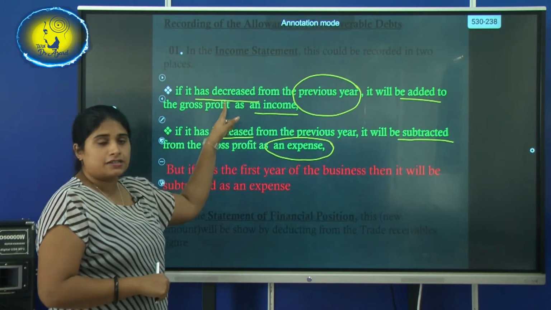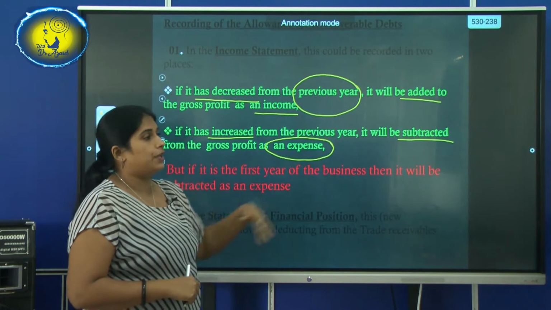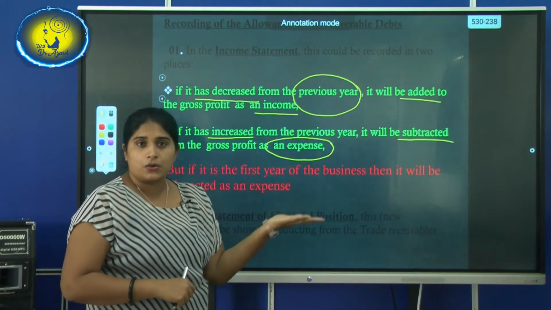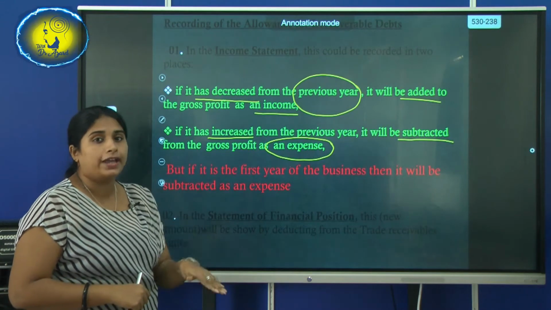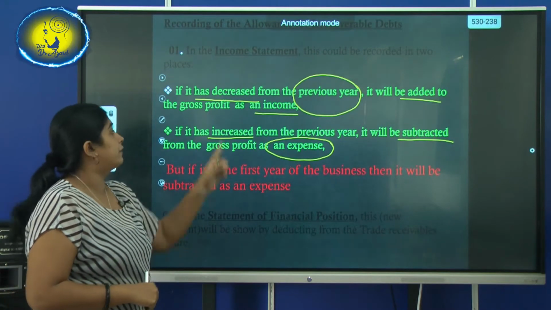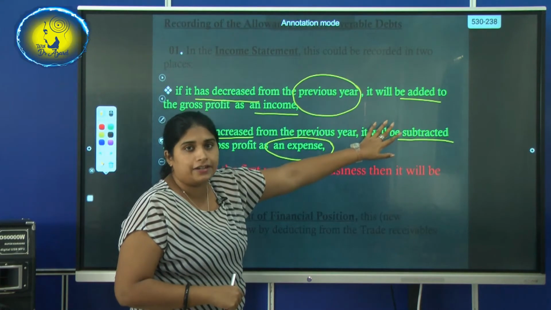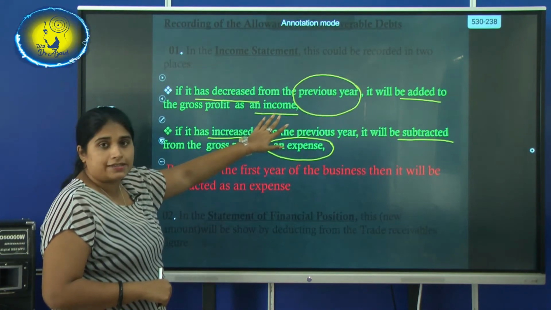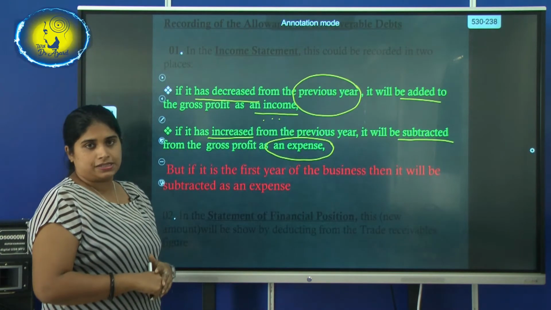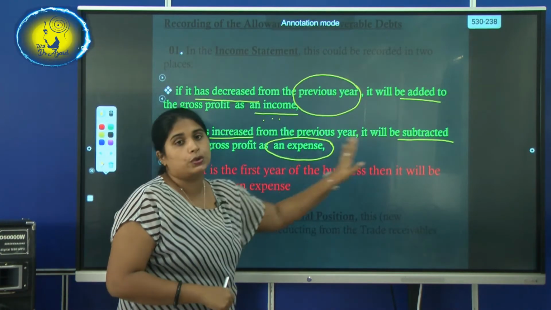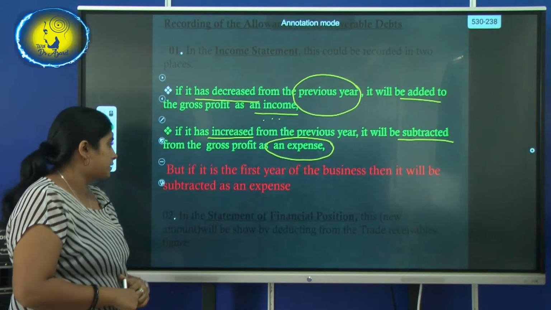If it decreases from the previous year, that means previous year it's 1000, this year it goes to 750. So it goes down by 250 pounds. So if it decreases, it will be added, it will be assumed as an income. If it increases from the previous year, then it's an expense, so you will be subtracting it from the gross profit.